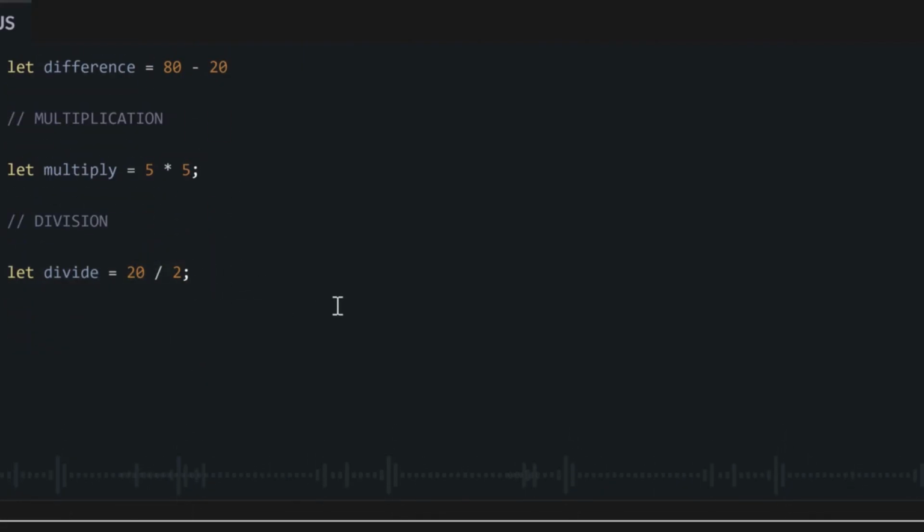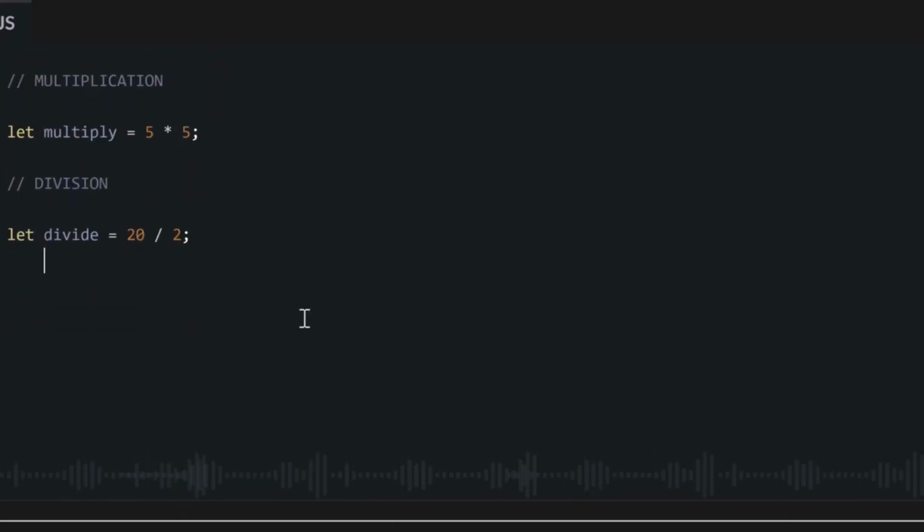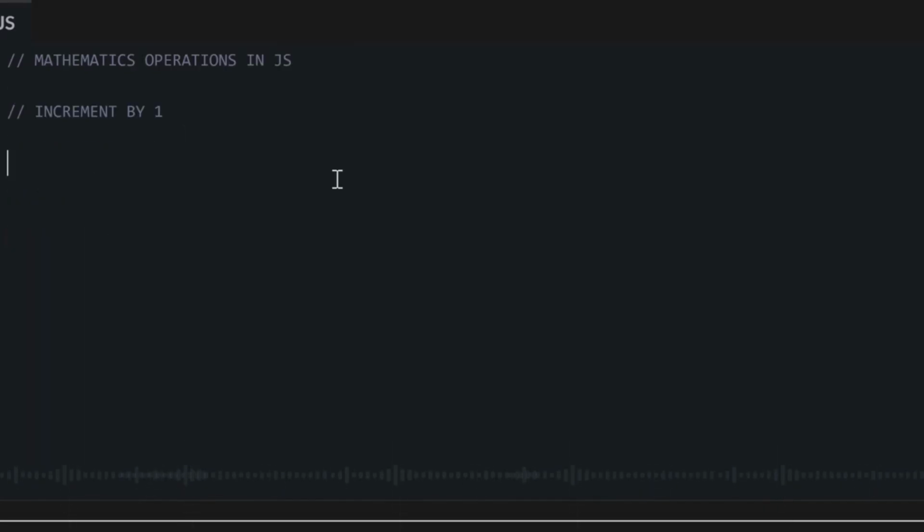Now, for JavaScript, if we want to increase our value by 1, if we want to add just 1 to the number, we get shortcuts. For instance, if we get our number variable and we set this variable to 90 and we just want to add 1 to this 90, we can write it like this: our number variable plus 1, and it will return the value of our previous variable plus 1, which is 91.